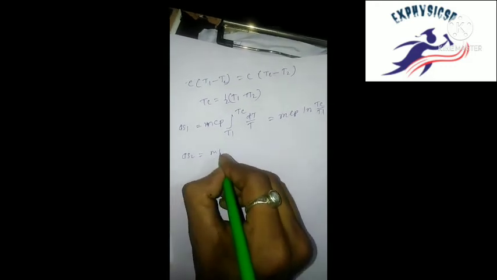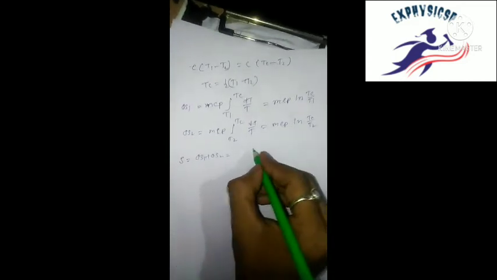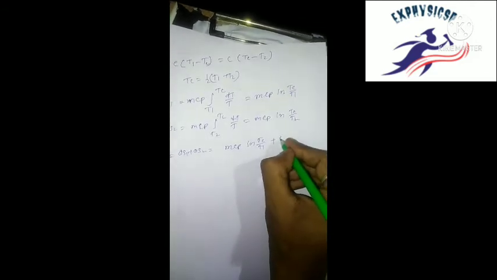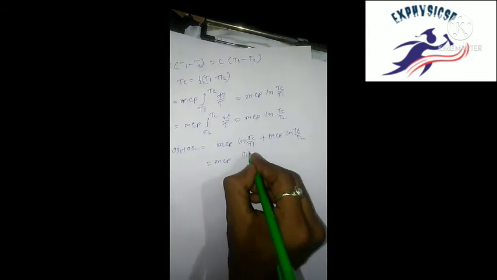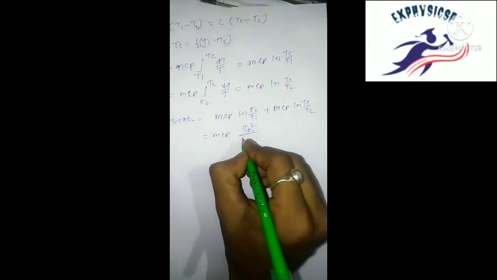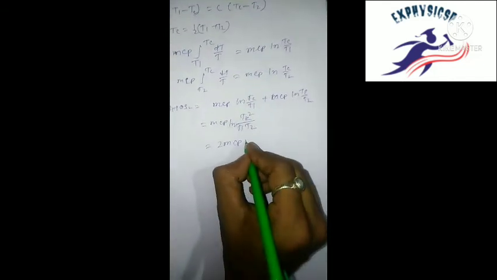Del S1, when we go from temperature T1 to Tc, integral of dT by T equal to mCp ln of Tc by T1, and then del S2, when we go from T2 to Tc, equal to mCp ln of Tc by T2.